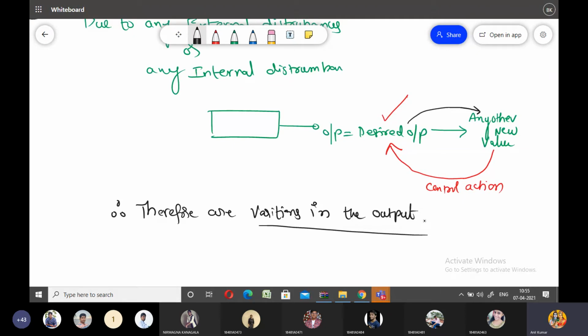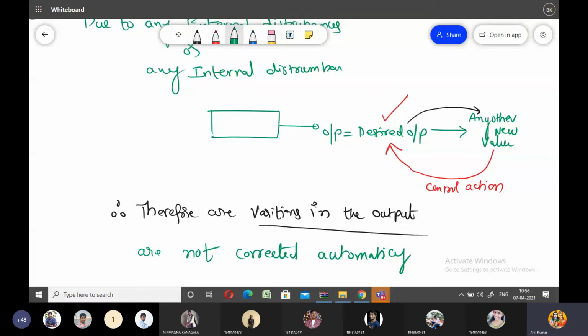So the variations in the output of the control system are not corrected automatically in open loop control. Why are the variations at the output side not corrected automatically?